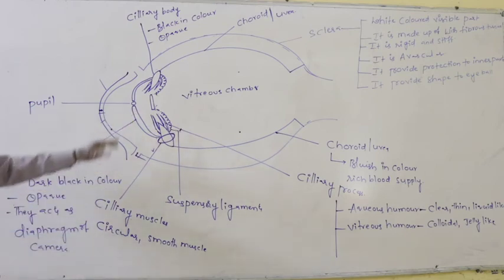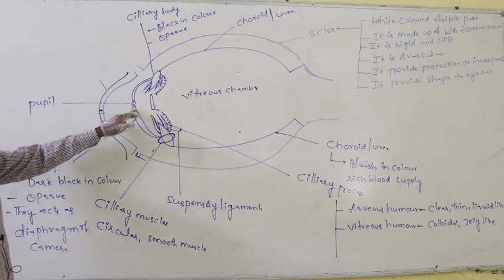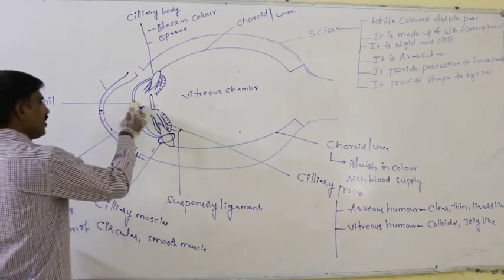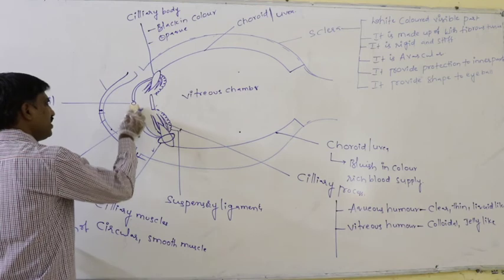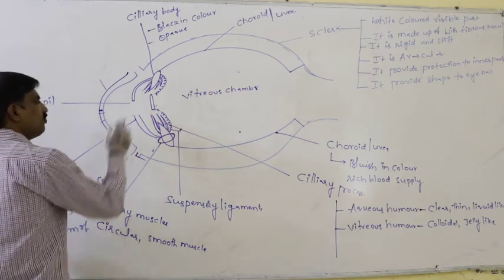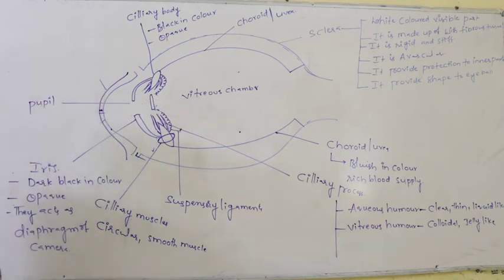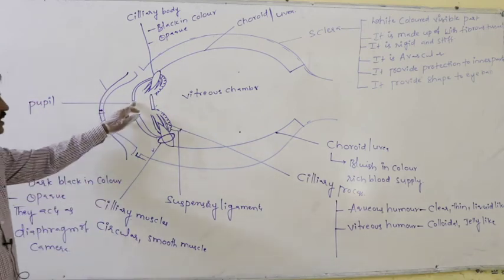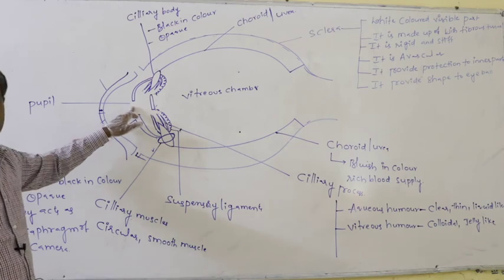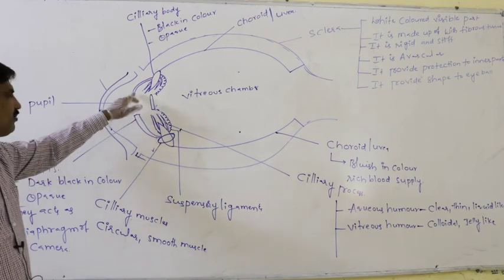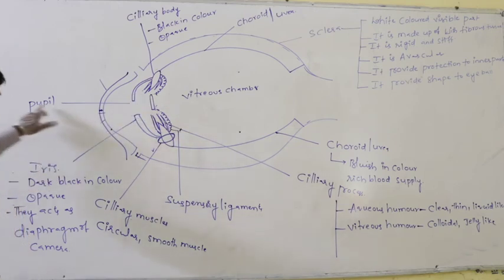If both sides of the iris move away from each other, the size of the pupil increases. The space present between the two sides of the iris is the pupil.